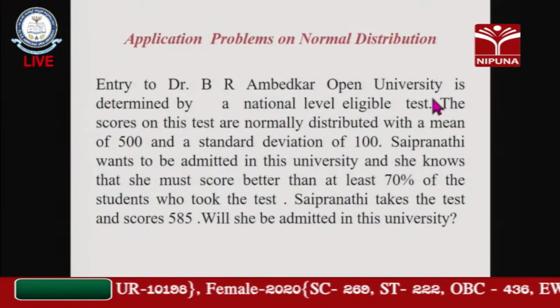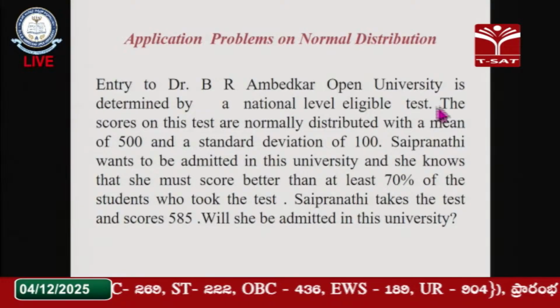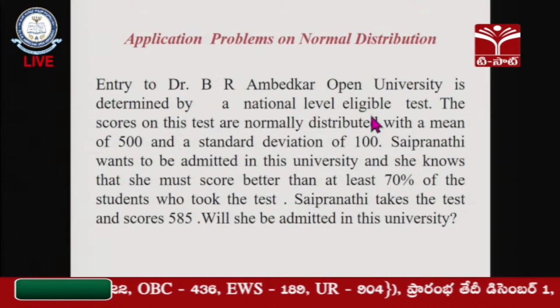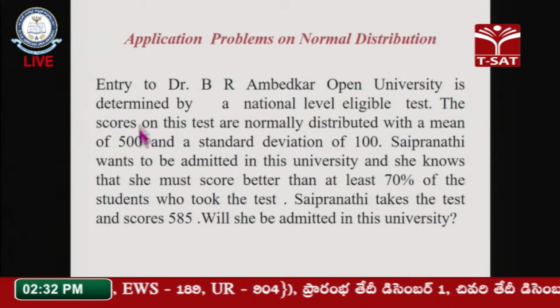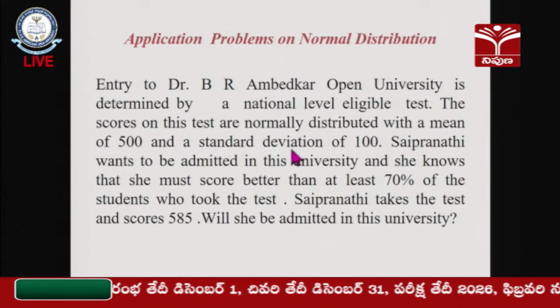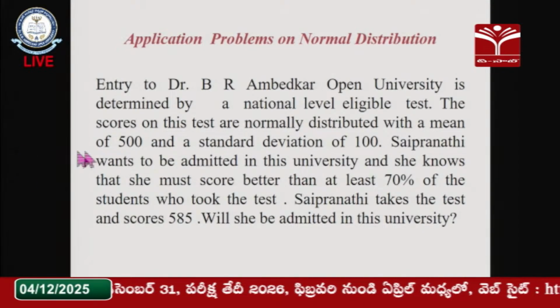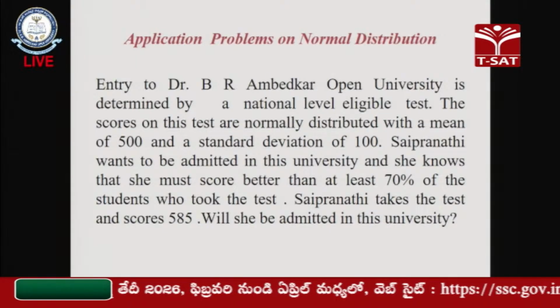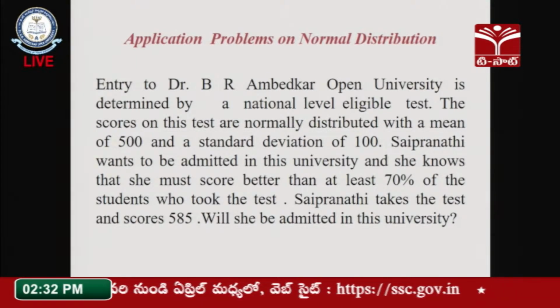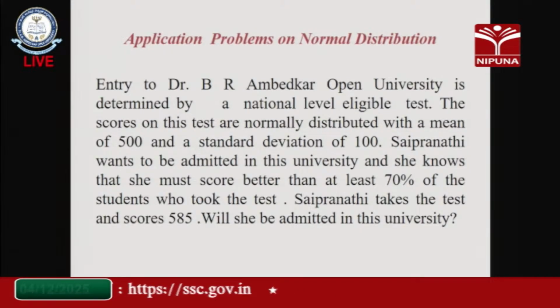Entry to Dr. B.R. Ambedkar Open University, Hyderabad is determined by a national level eligibility test. The scores in this test are normally distributed with a mean of 500 and standard deviation of 100. Sai Pranati wants to be admitted in this university and she knows that she must score better than at least 70% of the students who took the test. Sai Pranati takes the test and scores 585. Will she be admitted in this university?